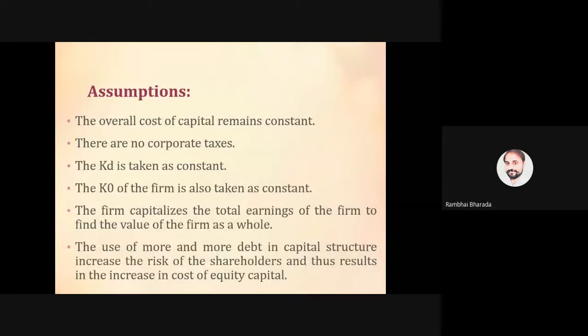Again, we have 6 assumptions. Number 1, overall cost of capital remains the same. K0 remains the same. Sorry, it's KE, not K0. KE remains the same. It means cost of equity remains the same. Cost of debt remains the same. No corporate tax. Overall cost of capital remains the same. The firm capitalizes the total earnings of the firm to find the value of the firm as well.